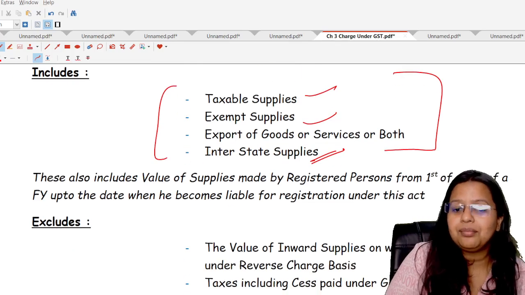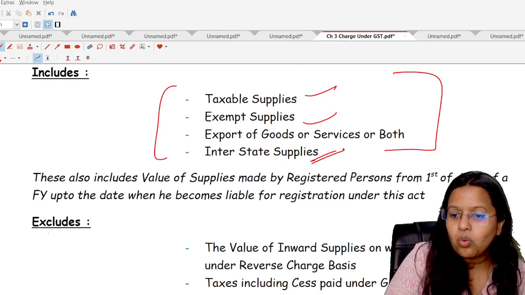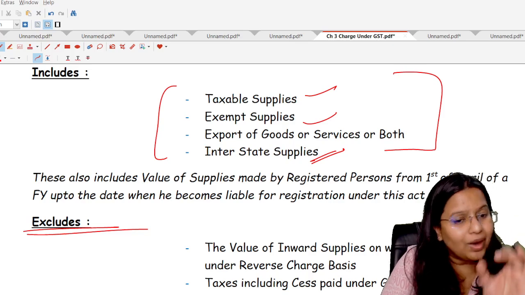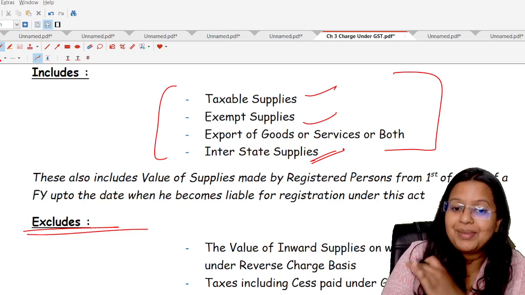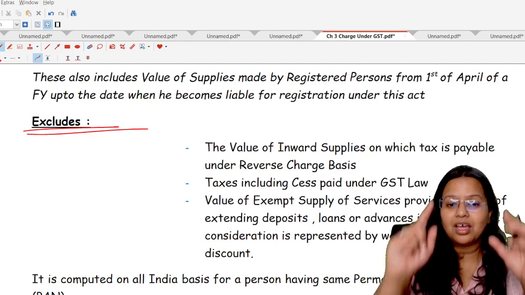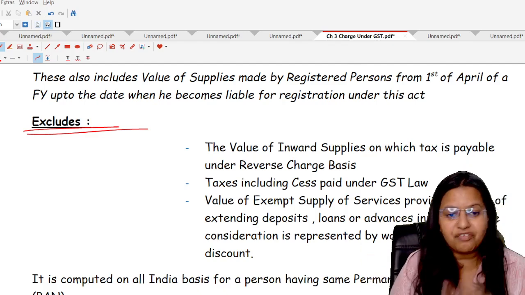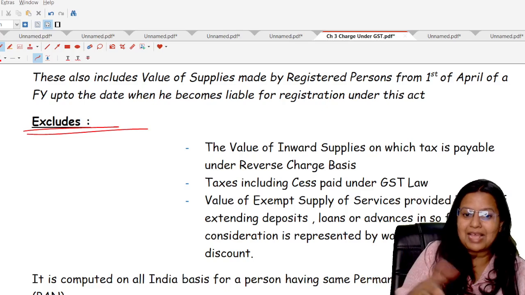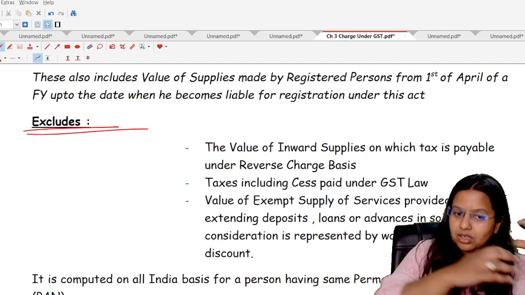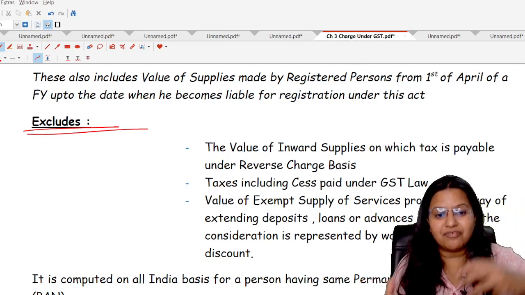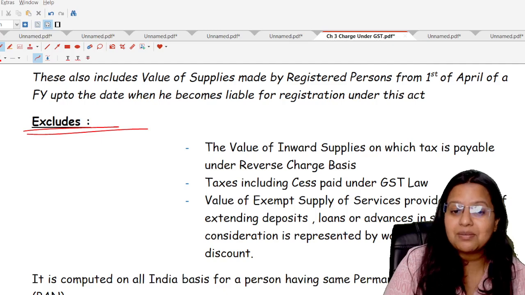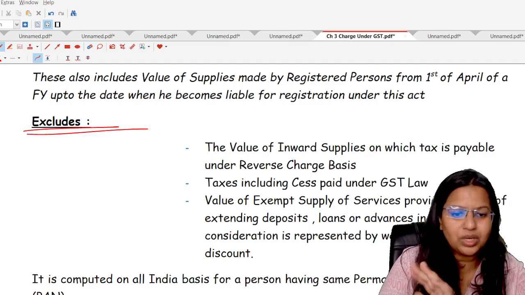Now, the next point is what kind of supplies will be excluded from this point. So the exclusions will be, first of all, students, you all know the meaning of reverse charge basis. So if a person has taken any kind of supplies on the reverse charge basis, it means that person has purchased something, but he himself goes to the government and pays GST to the government. That is a reverse charge mechanism. It means tax was paid by the recipient only, not by the supplier.